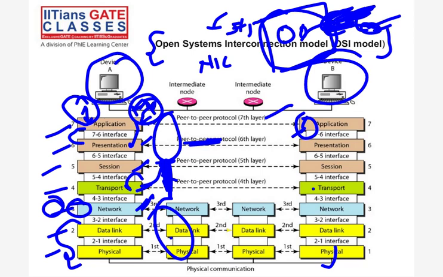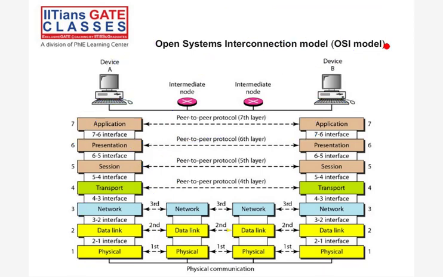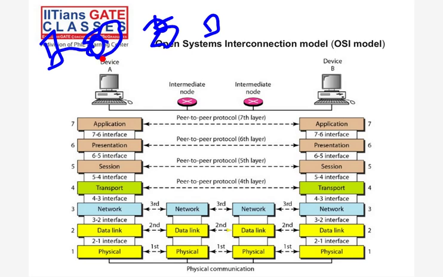And see, one more thing. One host is there, another host is there, and a network is in between. In the network, multiple routers are there. The data has to go through the routers, which apply some routing algorithm to find the best path to the next area. It will go to the router, but in that router only 3 layers will be there. There is no need for the application, presentation, and session layers.